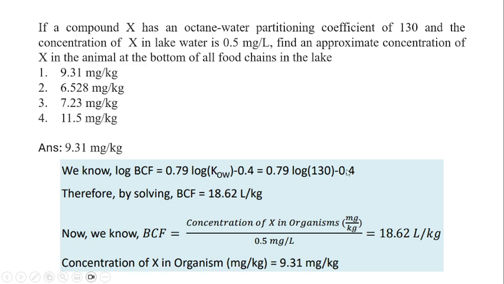If you solve this, you will obtain the value of BCF. Once the BCF is known, the formula for BCF is the concentration of X in the organism divided by the concentration of X in the environment component. Here the environment concentration is 0.5 mg per liter in the lake water. Multiplying the BCF with 0.5, you will obtain the concentration of X in the organism, which is 18.